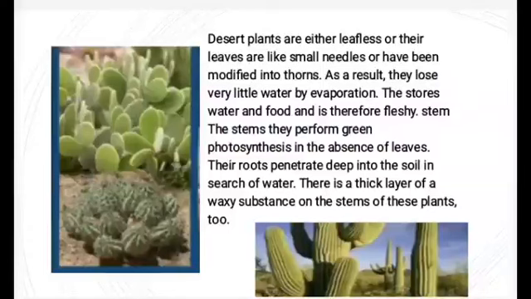The stores of water and food in the fleshy stem are useful for the process of photosynthesis in the absence of leaves. Their roots penetrate deep into the soil in search of water. There is a thick layer of a waxy substance on the stem of these plants too.